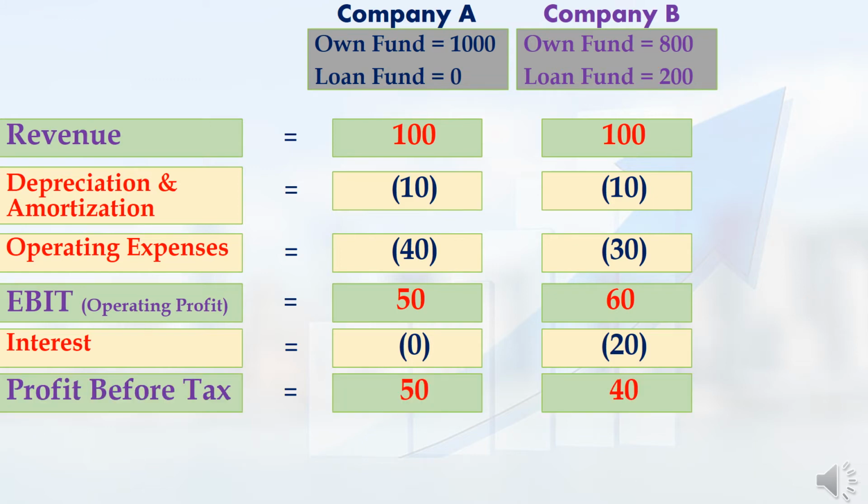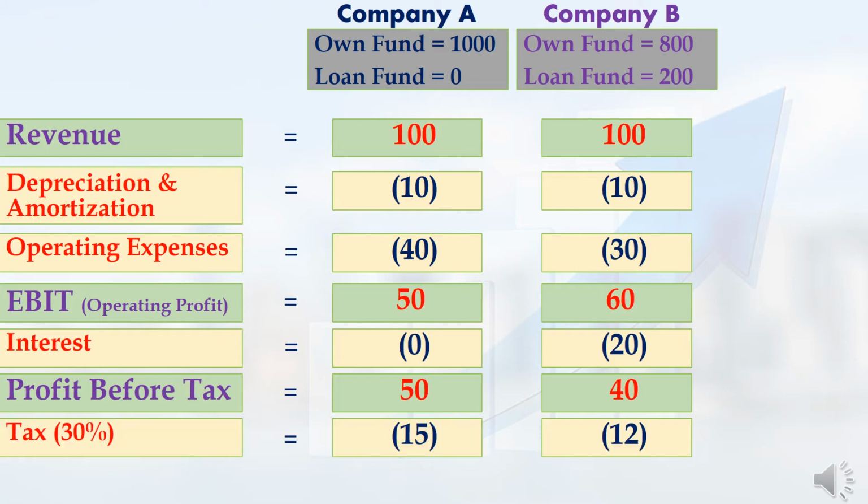From EBIT, if I deduct the interest amount, I will get earnings before tax or profit before tax. Company A is a debt-free company, so they need not pay any interest amount to the bank. So profit before tax for company A will be the same 50 rupees. Next, company B has to pay 20 rupees interest amount to the bank. Then from 60 rupees, if I deduct 20 rupees, the balance I will get is 40 rupees. That is, profit before tax for company B will be 40 rupees.